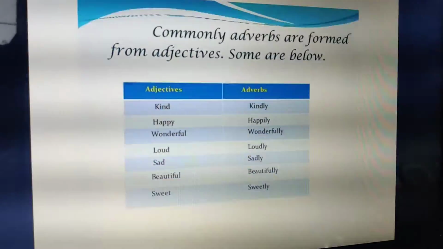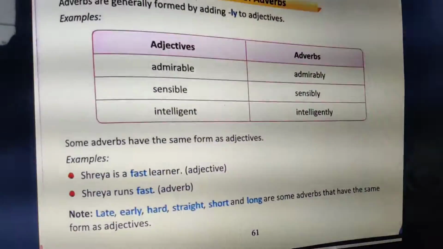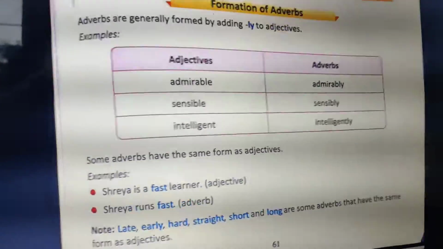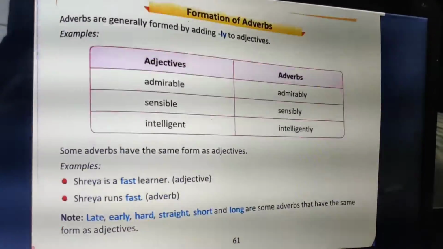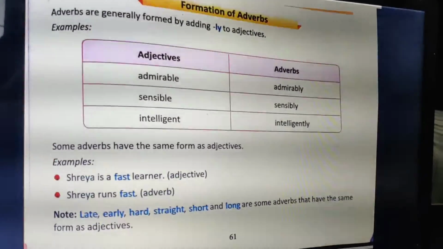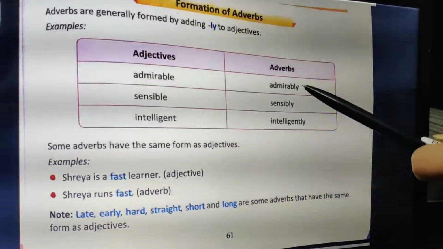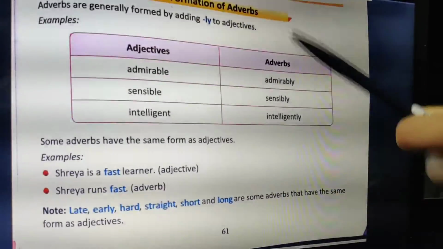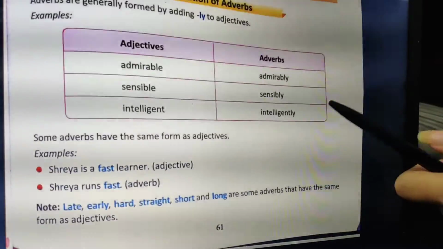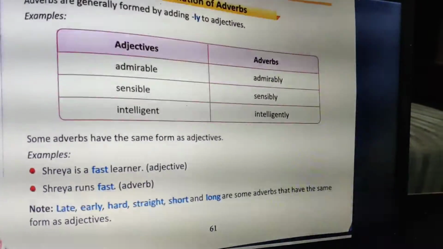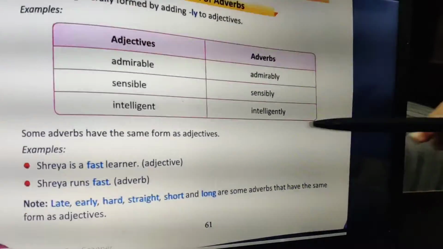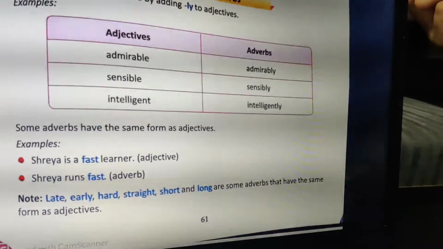Clear? So now the next topic is how to form these adverbs. What is the formation of adverbs? Adverbs are generally formed by adding ly to the adjectives. Just now we saw admirable, ly added; sensible, ly added, so it became sensibly; intelligent, ly added, so it has become intelligently. However, there are certain adverbs that take the same form. Even in adjectives they are the same and in adverbs they remain the same.